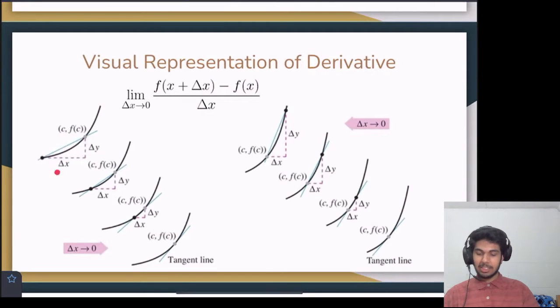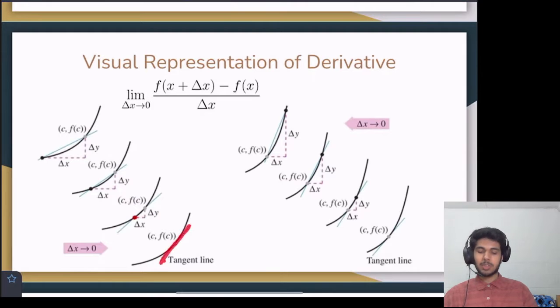And we can see here, delta x is quite big, but as we get a smaller and smaller delta x, eventually as delta x approaches 0, our tangent line is there. You know, here, this isn't a very good tangent line at this point, but as it gets smaller, it's getting closer to the tangent line to that point. Here, it's super close to the tangent line.